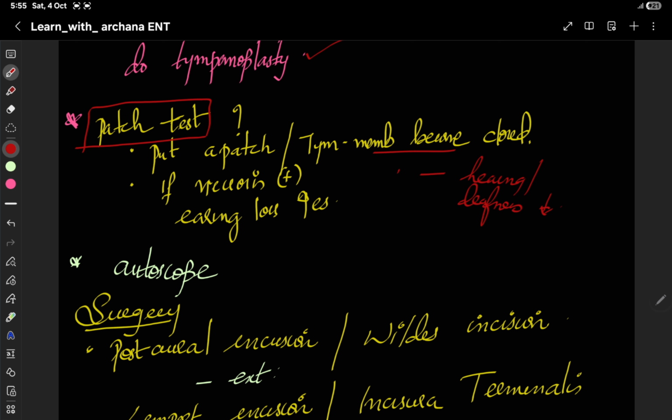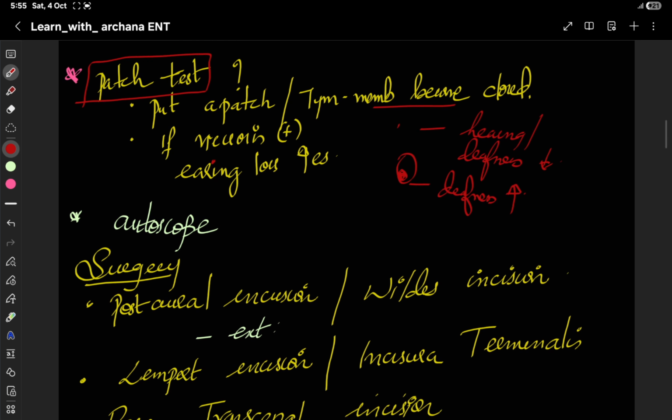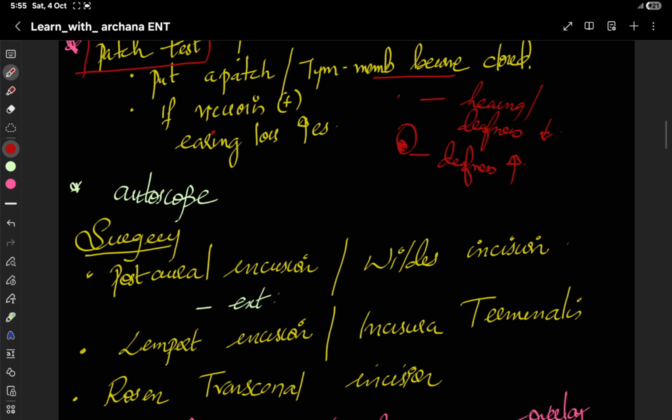But if the patient also has necrosis, and we close the tympanic membrane perforation, what happens? The patient's deafness will increase, because the perforation is the only way which helps in the entry of the sound waves into the cavity, right? So it should be checked. That is called the patch test.